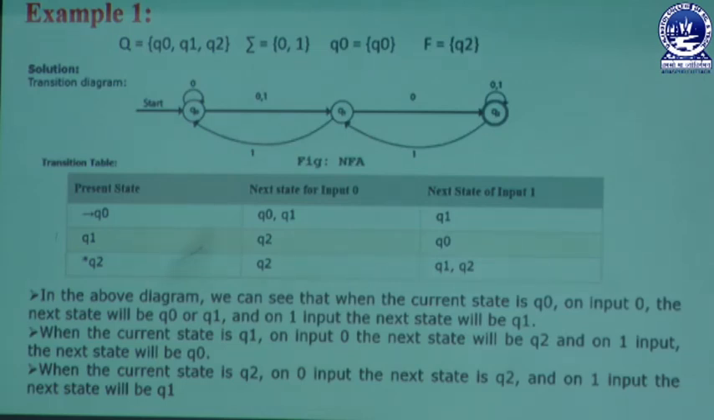So in the diagram we can see that when the current state is q0 on input 0, the next state will be q0 as well as q1. That means first it is self-redirected, then it creates another state known as q1. As well as when a user gives input 1 to state q0, at that moment we get a next state known as q1. That means q1 is created at the time of taking input symbol 1. But here we also get q1 whenever the user puts input symbol 0 at that moment.